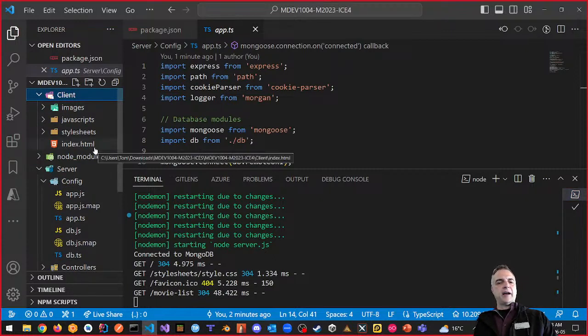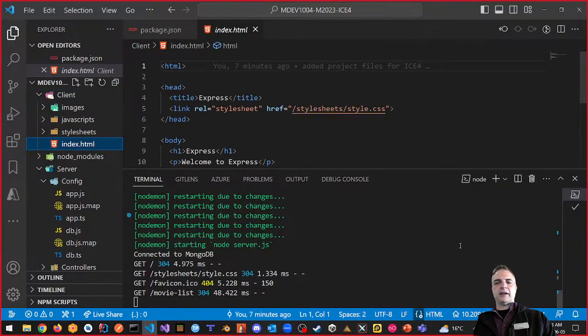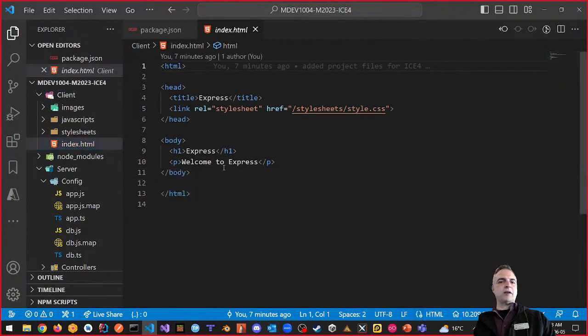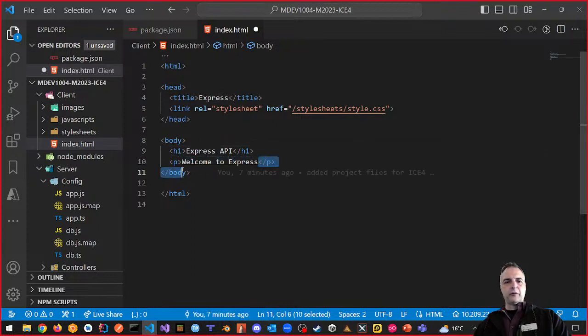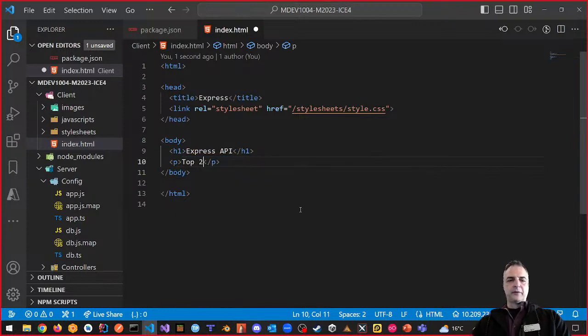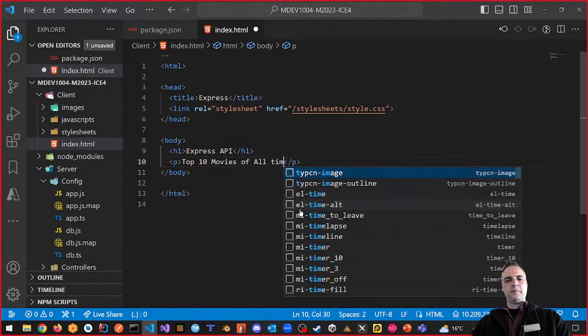And really what we want to do, if you want to do anything with our index.html just for today, is that first, instead of saying welcome to Express, we should probably put something like Express API, top 10 movies of all time.